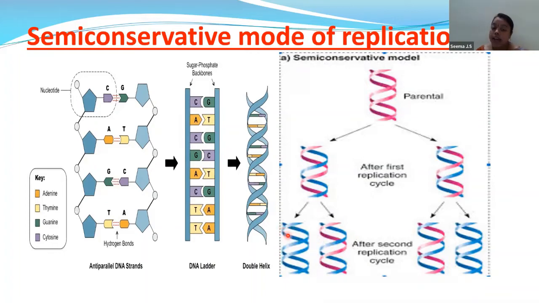Now this synthesizes again another new complementary strand, nothing but the daughter strand. As we know, daughter strand is blue in color. So over here, another daughter strand is formed. Here, daughter strand is formed. Even here, the same process repeats. That means from the parent, half of the DNA material is passed on to the daughter cells. That we are calling as semi-conservative mode of replication.